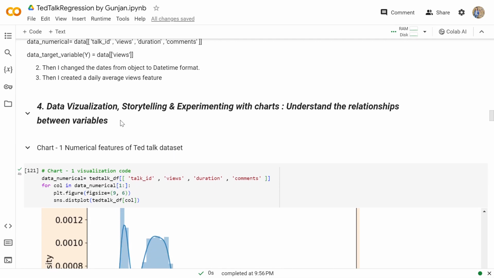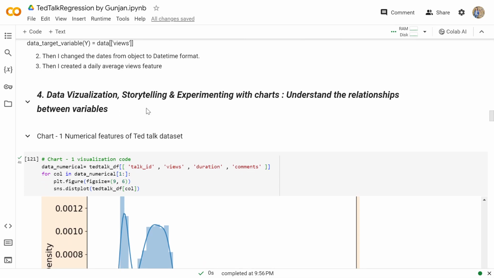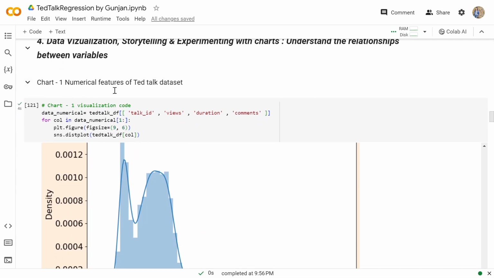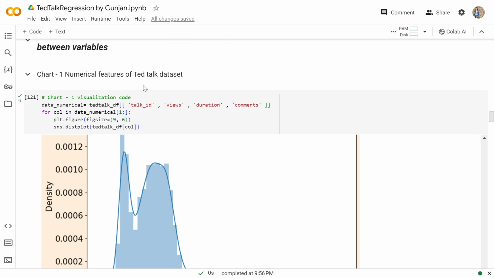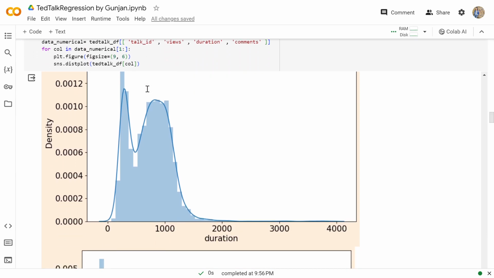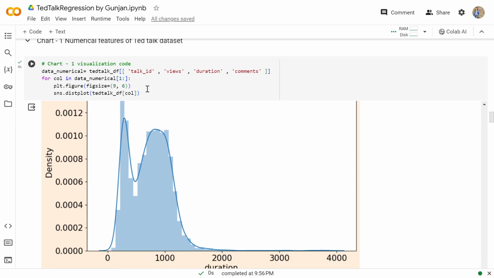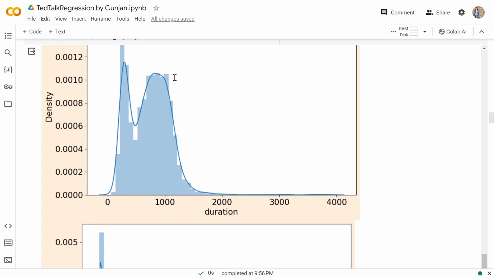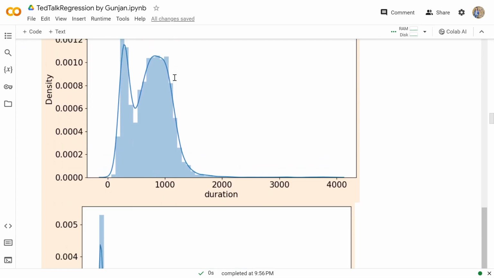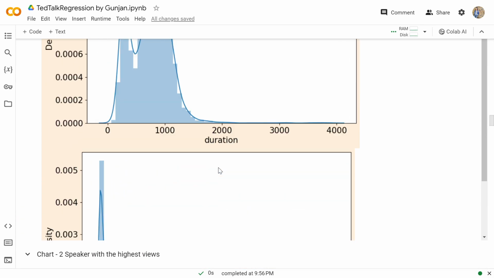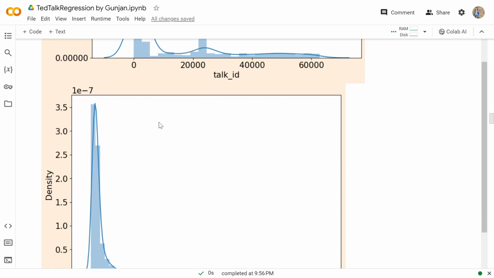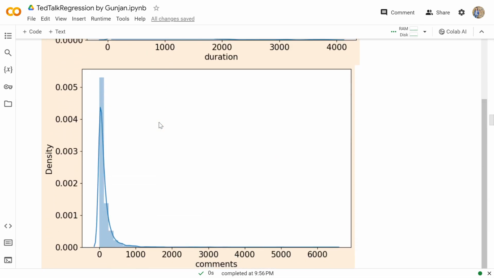Then moving further, we'll do the data analysis with the help of data visualization. Chart 1 represents the numerical features of the TED Talk dataset. For all the numerical columns that we have, we'll make a visualization. From here, for duration, comments, views, and talk ID, we can see that all of these are right-skewed columns.